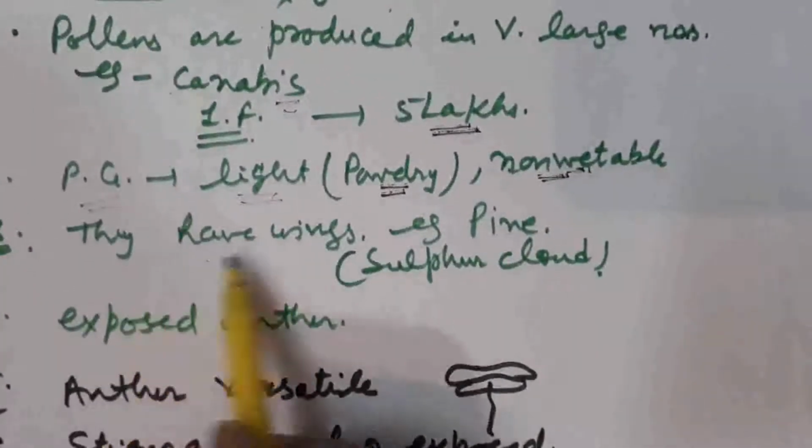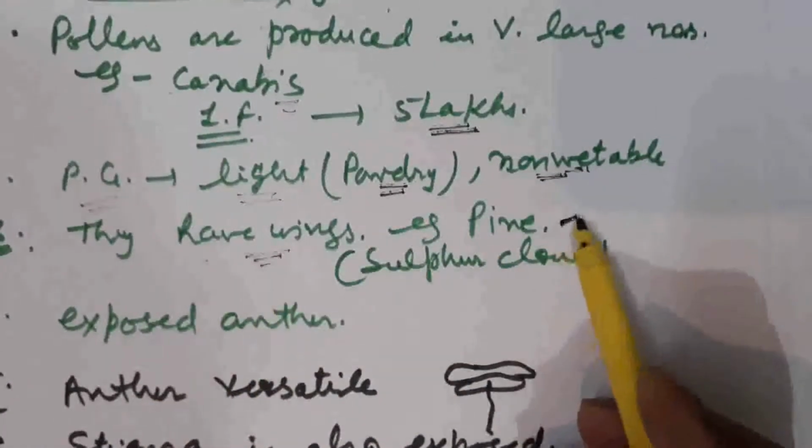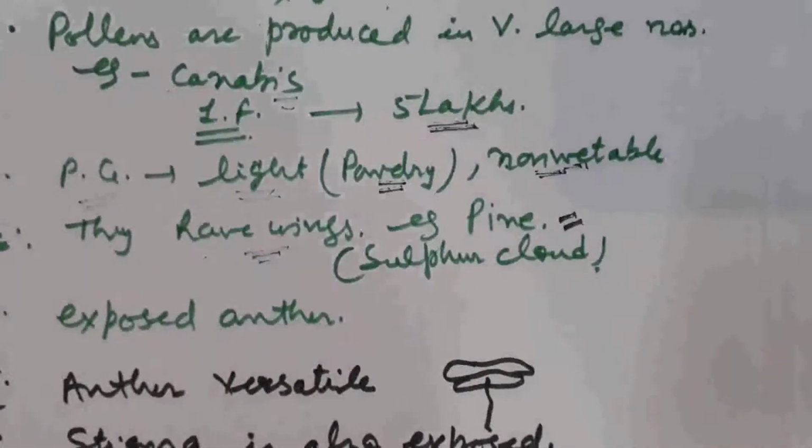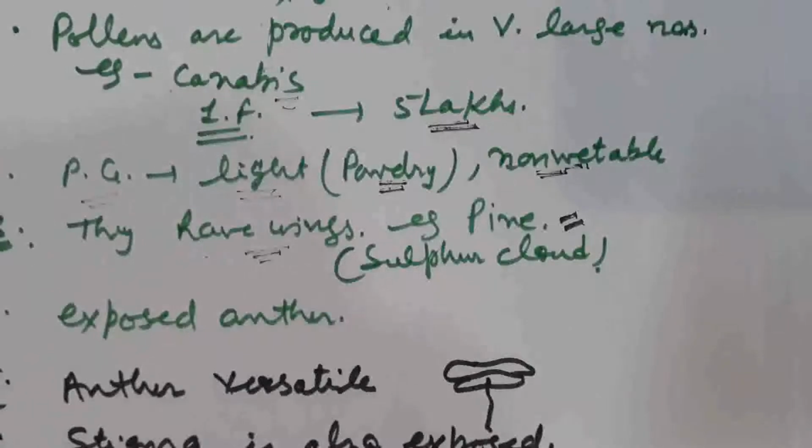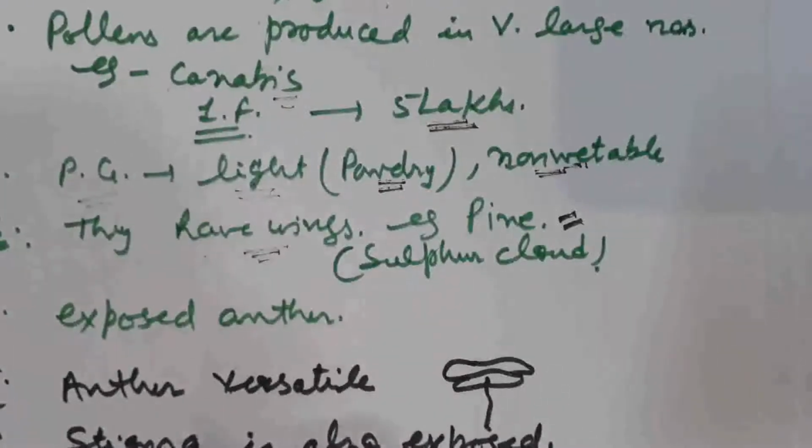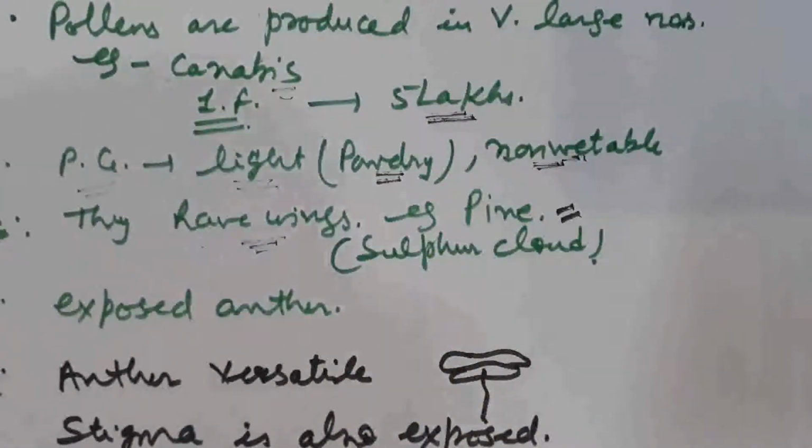In some cases they have wings, as in case of pines, where pollen grains are winged. So wings help in their pollination in air. The color of the pollen grain is yellow, and when pollination takes place in pine, we can see a yellow sulfur cloud in nature.